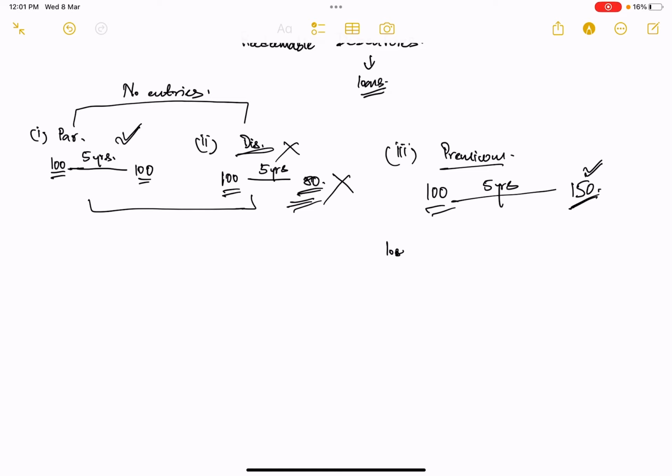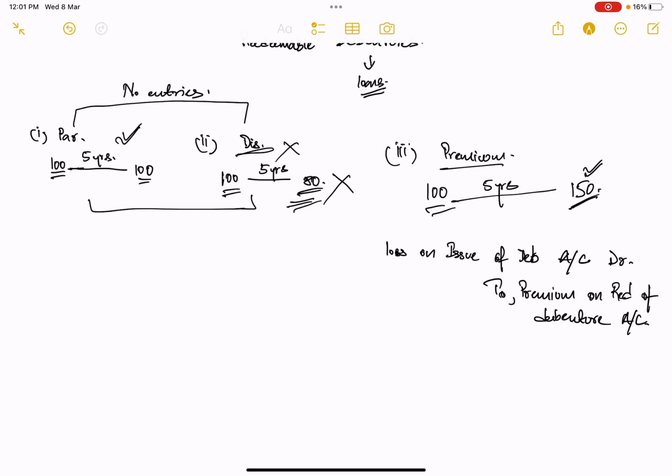A loss on issue of debenture account needs to be created, which will be debited, and a premium on redemption of debentures account needs to be created.